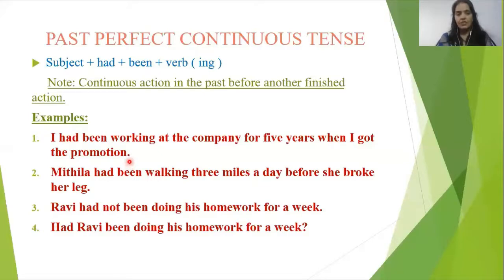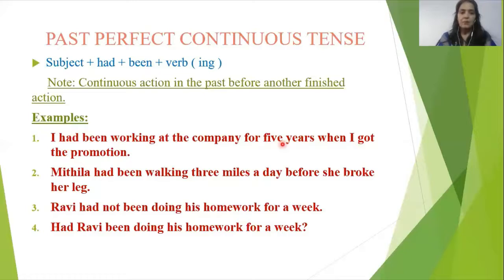So two works are here. One, promotion. Another, continuous work in a particular company. So we should recognize here that the work is in continuation. Which work? Working. The person was working in the same company for 5 years continuously.